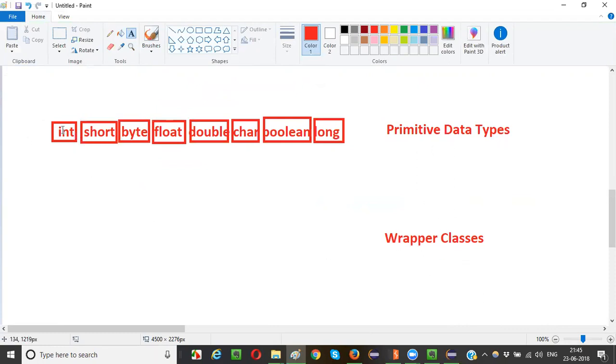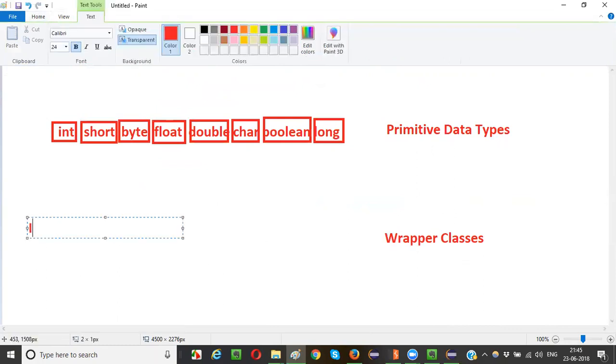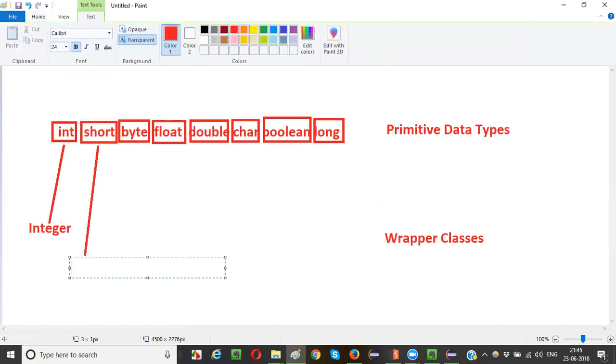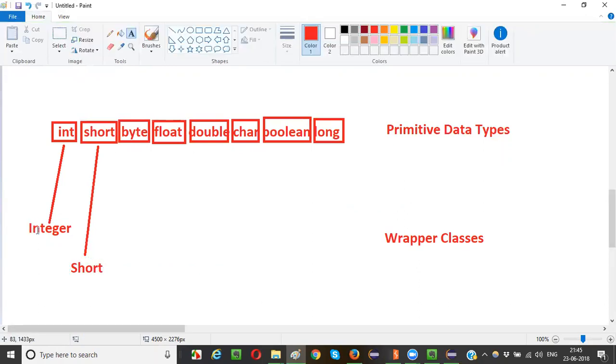If you want to convert this int primitive data type value into an object, you need to use the Integer wrapper class. So let me correlate. For int, you need to use Integer. For short, there is Short only, I guess.